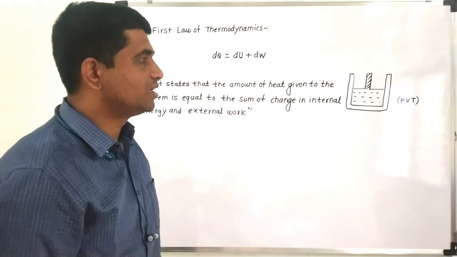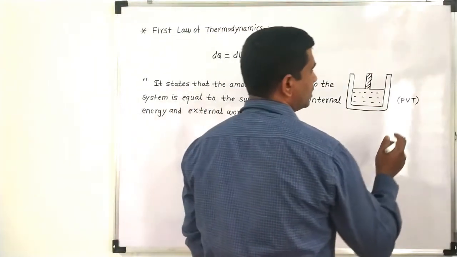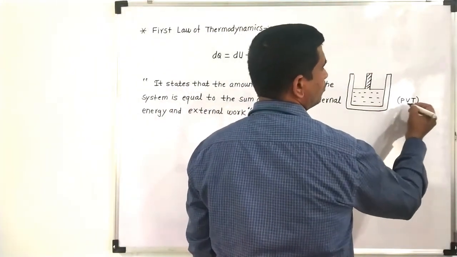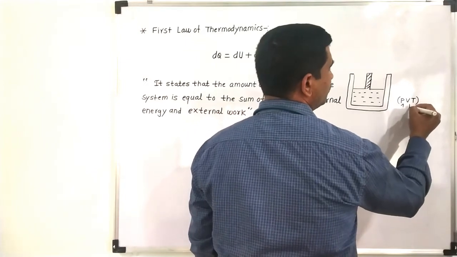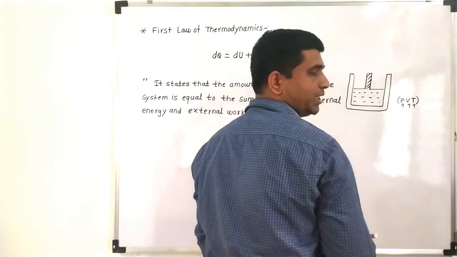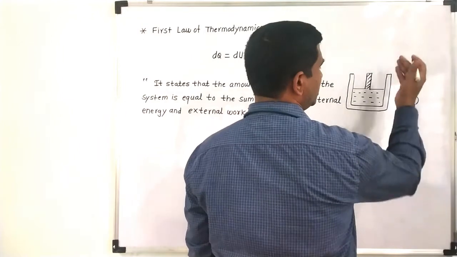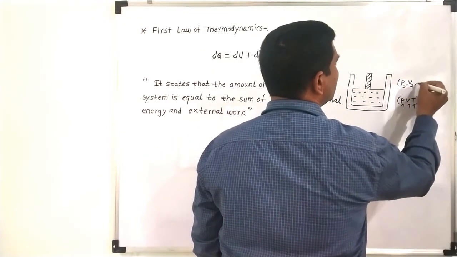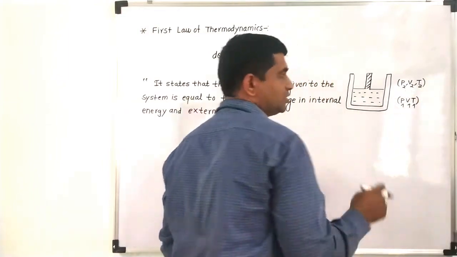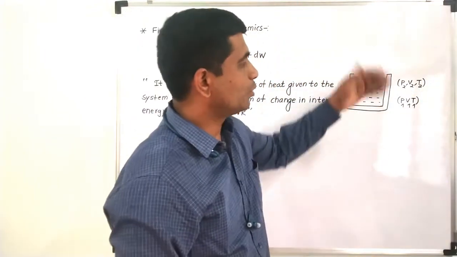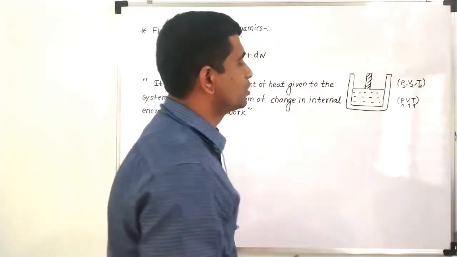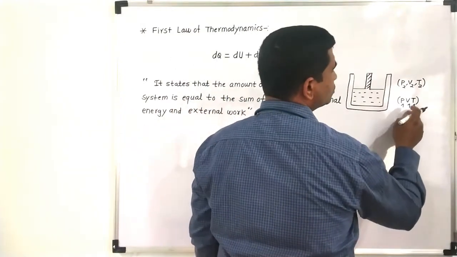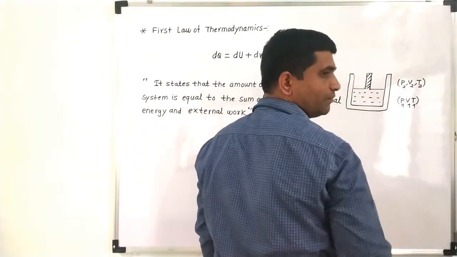How can this external work be calculated? Suppose P1, V1, T1 are the pressure, volume and temperature of this gas initially. If I heat it, let P2, V2 and T2 be the pressure, volume and temperature of the system after providing a certain amount of heat.